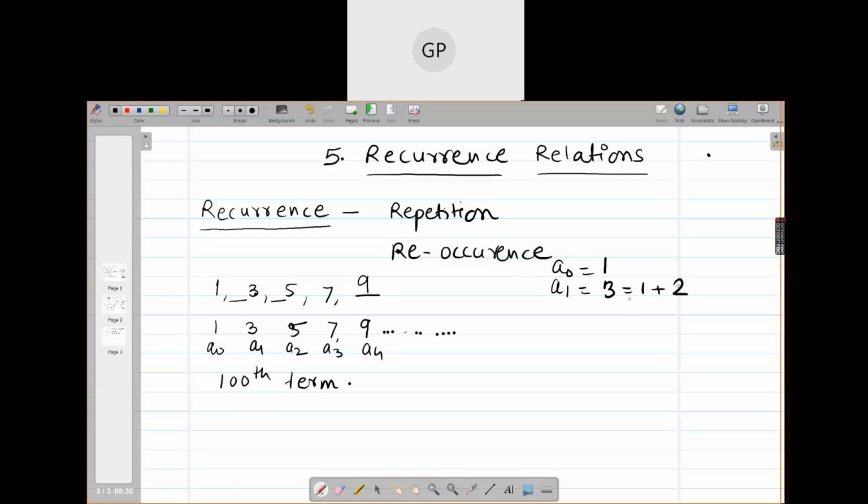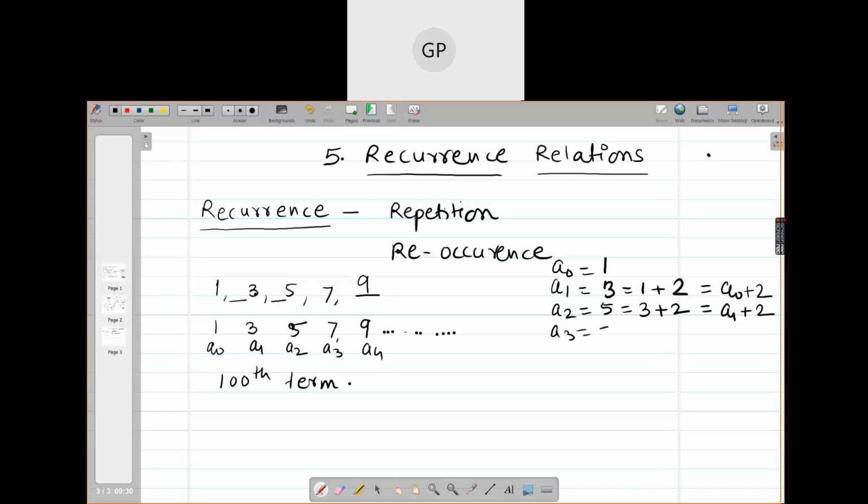And can I rewrite this as A0 plus 2? Similarly, A2 is equal to 5. Can I rewrite this as 3 plus 2? And then this becomes A1 plus 2.